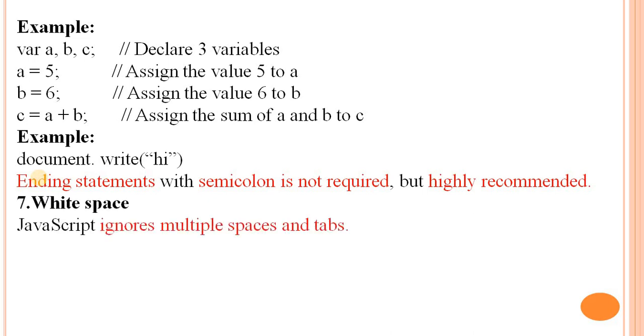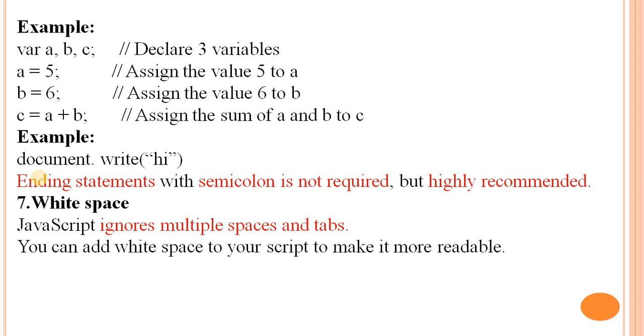White spaces. JavaScript ignores multiple spaces and tabs. You can add white spaces to your JavaScript code to make it more readable.